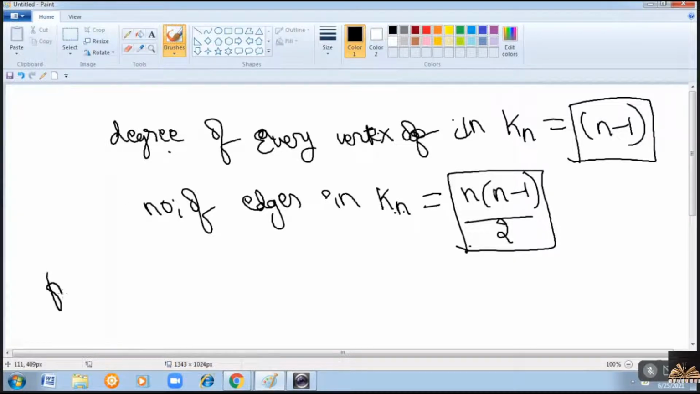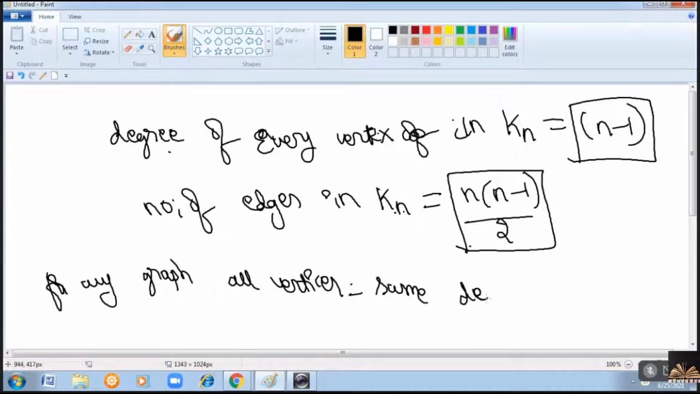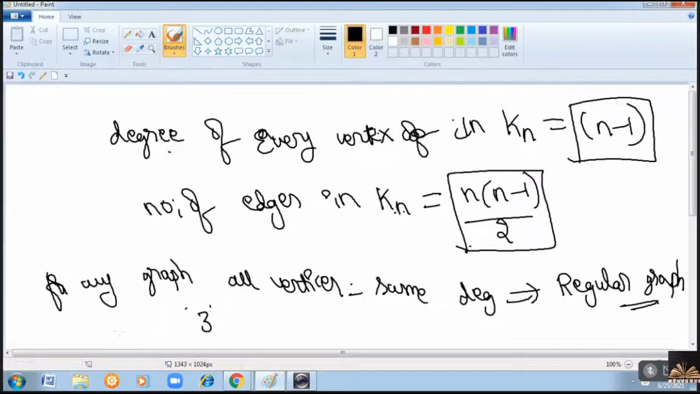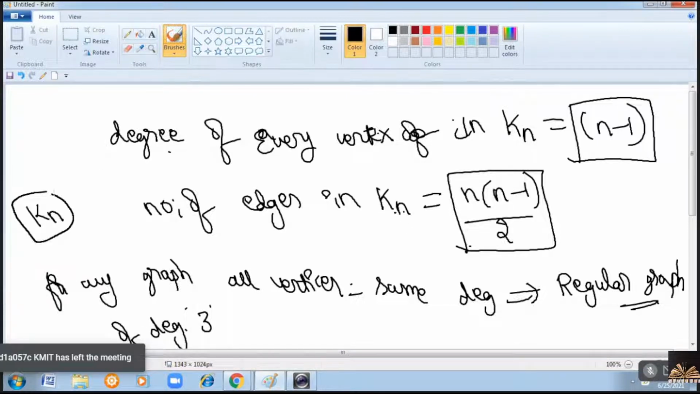Now, for any graph, if all the vertices are having the same degree, then we will call it a regular graph. If all the vertices are having the same degree, we'll call it a regular graph. And if all the vertices are having a degree of 3, we can say that the graph is a regular graph of degree 3. And you can also treat this complete graph Kn as a regular graph. Why? Because here all the vertices are having the same degree.